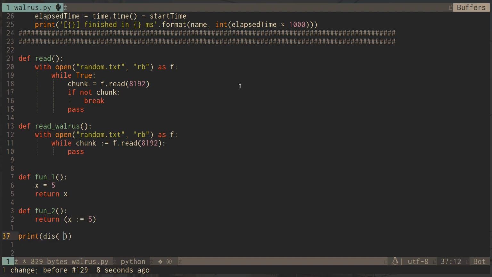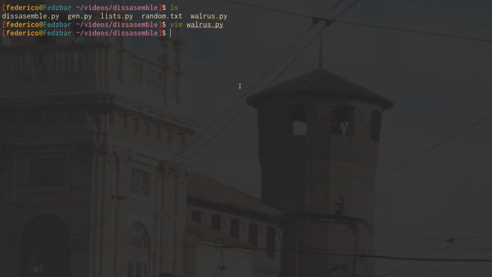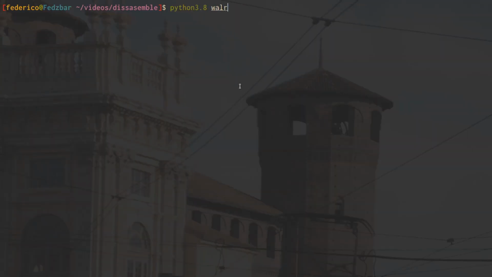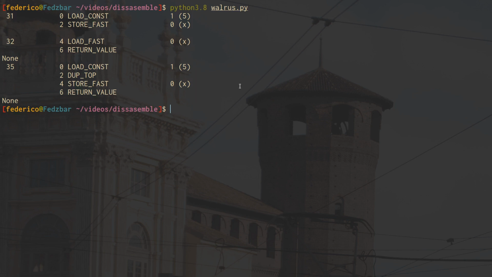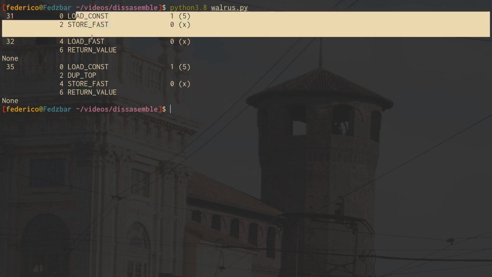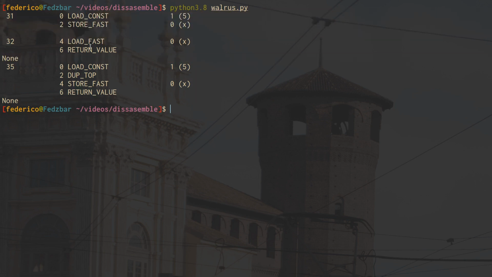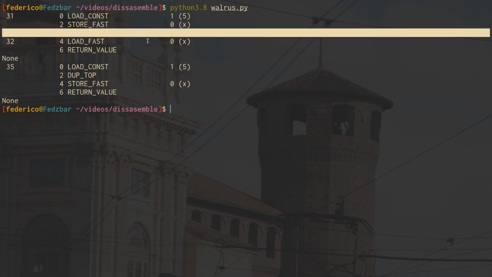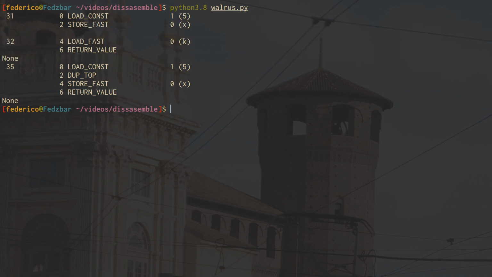Let's disassemble this, like so. We disassemble it and then we run it. Python 3.8 walrus.py, and now we have the bytecode for these two functions. The first one loads 5 as a constant. It stores 5 into x. Then it loads x onto the top of the stack, and it returns x, which will be 5.